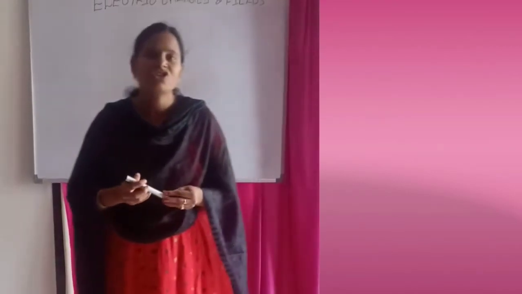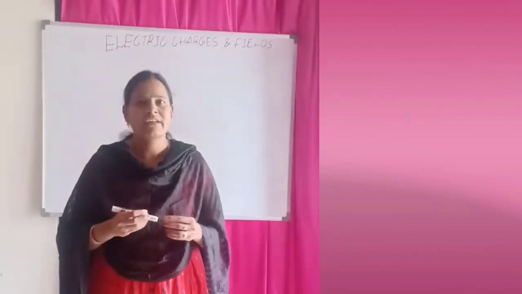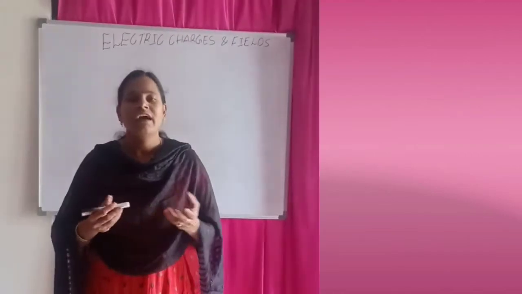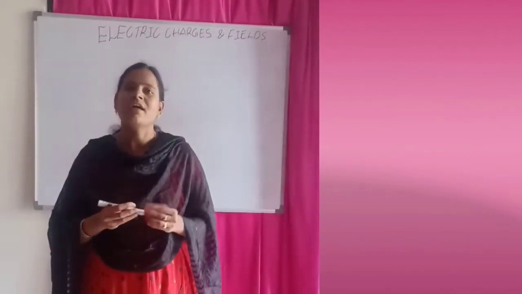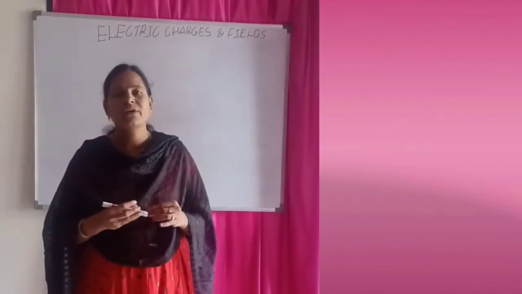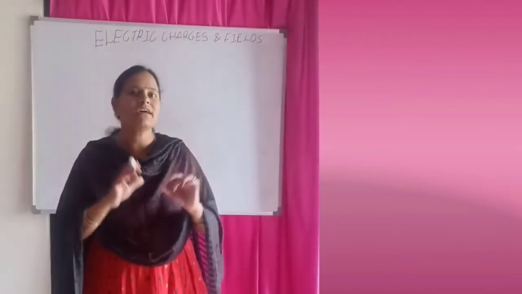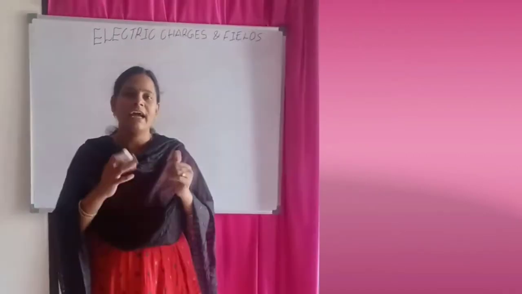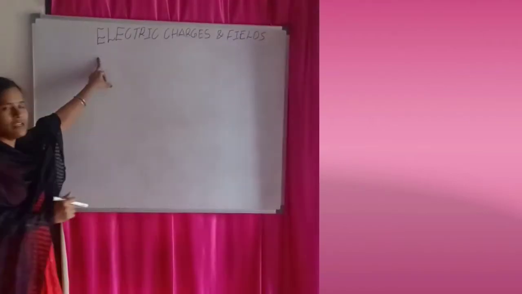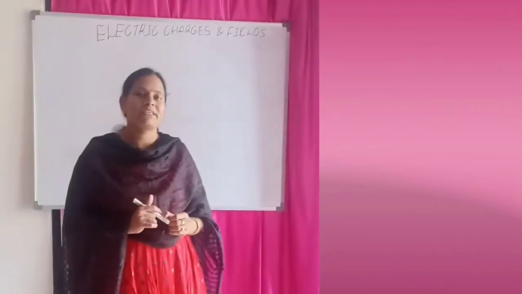So here in the chapter, various topics are there, like electric charge, electric dipole, electric field, electric dipole intensity, Coulomb's law, Gauss law, applications of Gauss law. So many topics are there, but for all these topics only one is the key point, one is the basic word. What is the basic word? Electric charge. Electric charge is the basic word for all the topics.